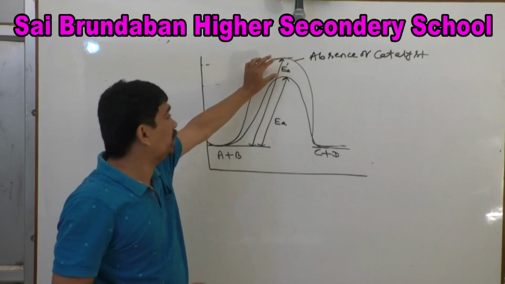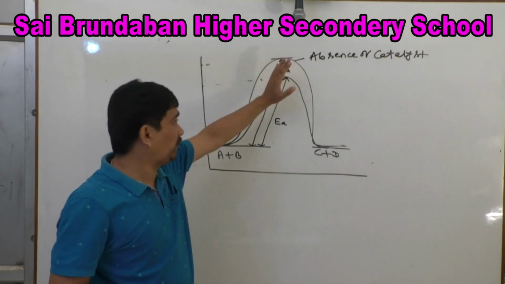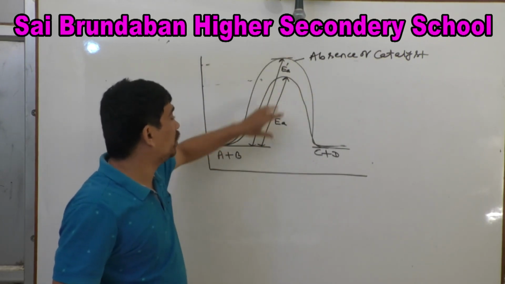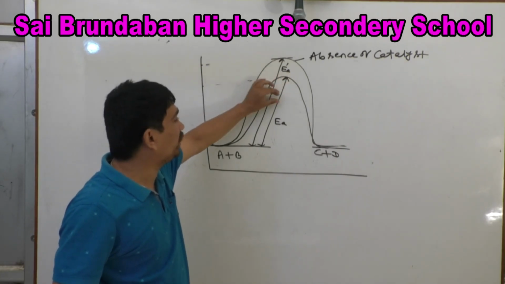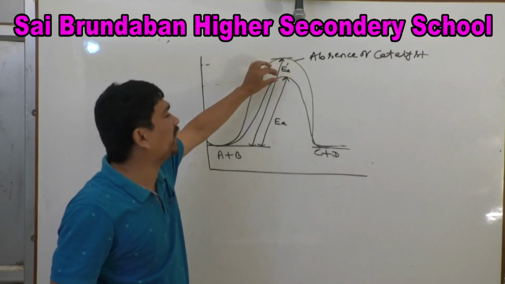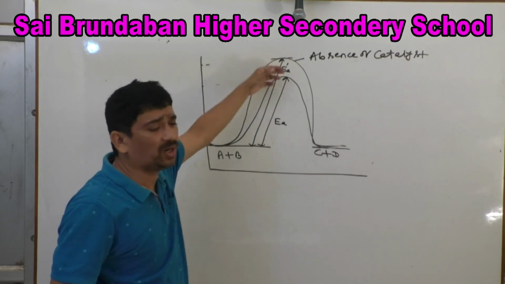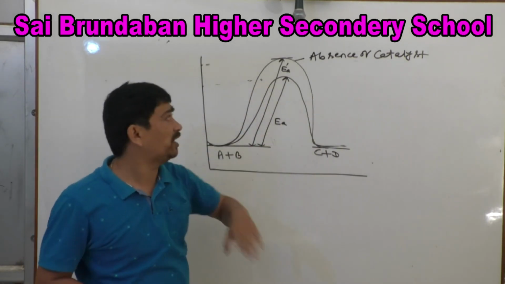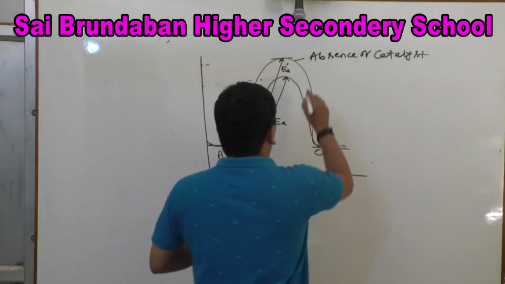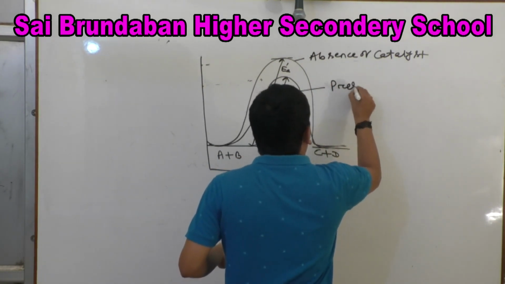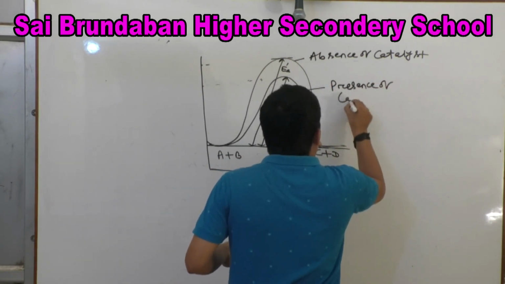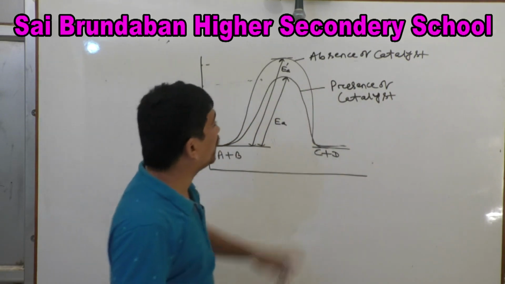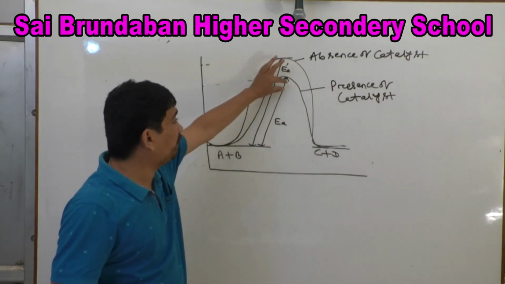If the rate of reaction is slow, activation energy is high. If the rate of reaction is fast, activation energy is low. For fast reaction, activation energy is low; for slow reaction, activation energy is high. So look at the absence of catalyst and the presence of catalyst.